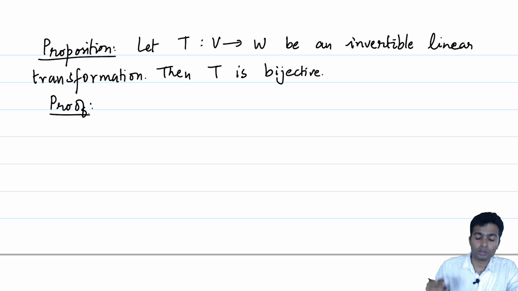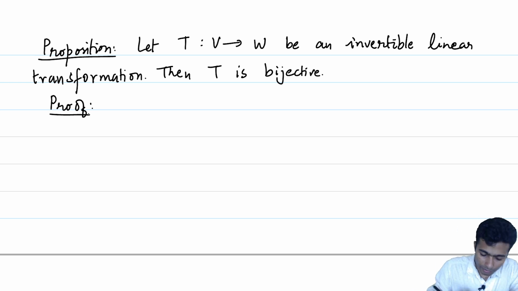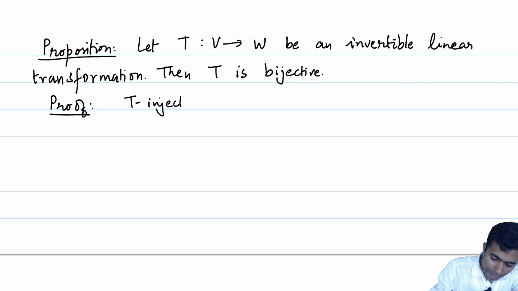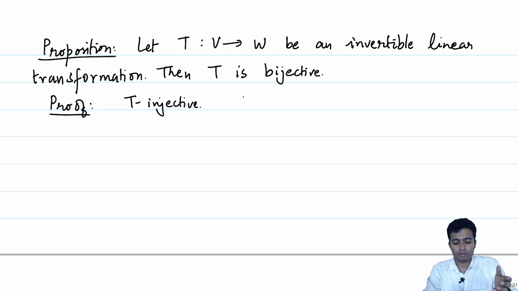Okay, so let us give a proof of this proposition. We would like to show that T is both injective and surjective. I think I should leave that as an exercise because we know that if there is an inverse, okay, let me just quickly prove it. So T is injective. Let us quickly have a look at why T is injective. To show that T is injective, we would like to show that T(v1) being equal to T(v2) for v1 and v2, two vectors in V, forces v1 to be equal to v2.